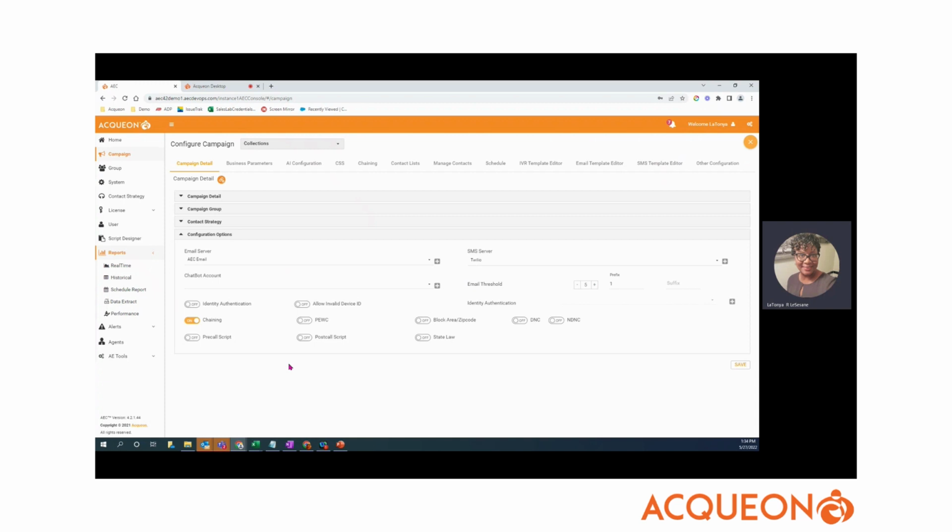So below is where we get into functionality that's very key to managing your campaigns. So we have chaining. Chaining allows you to take a contact and move it to another campaign based on the outcome, whether that be a telephony outcome or an agent-based outcome.